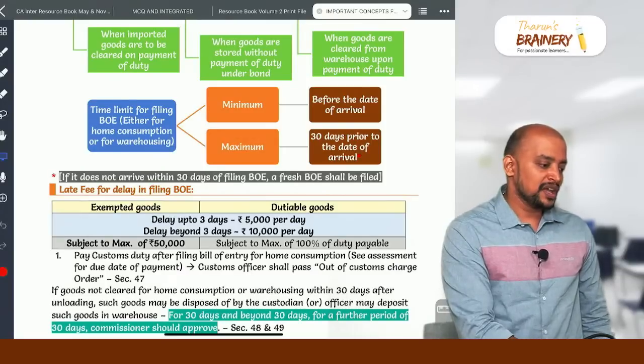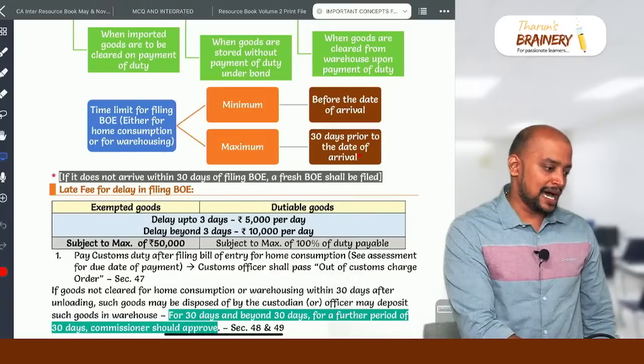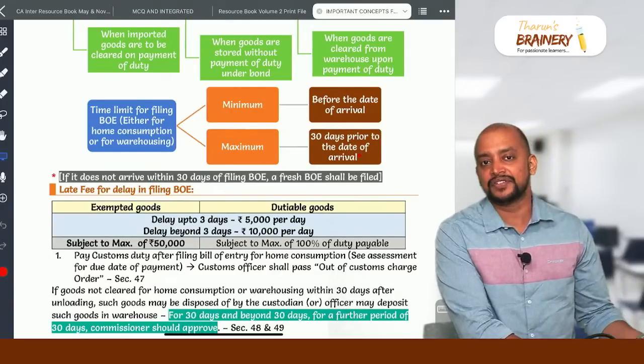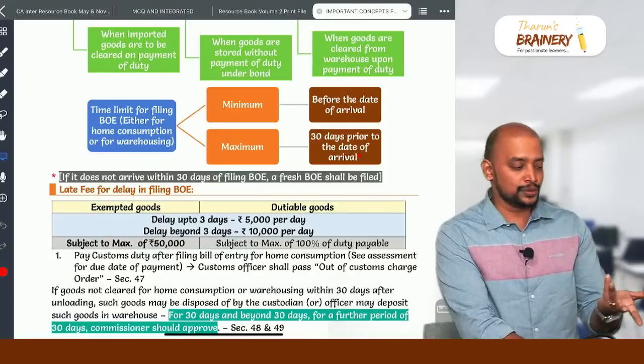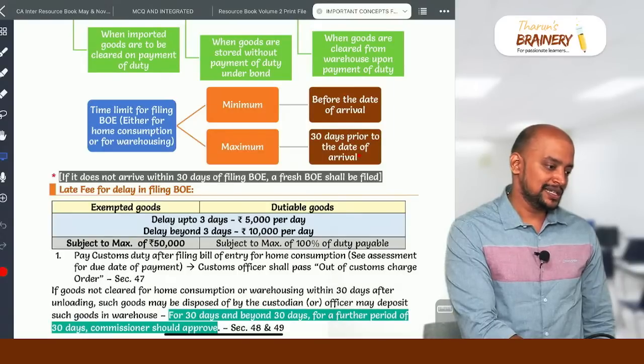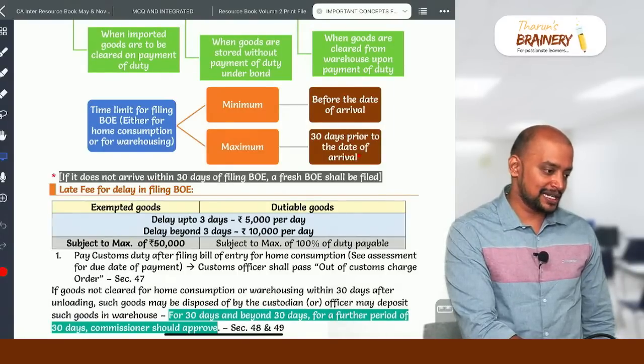Then, how to attempt the paper? Yes, I will discuss that. RTP November 23, I have already incorporated those questions in Mighty 50 itself, so there is no need to do that RTP. Yes, GD link for important concepts. Okay, what is the name of the file? Telegram, PDF. What is the strategy to write the exam? Yes, I will explain that.